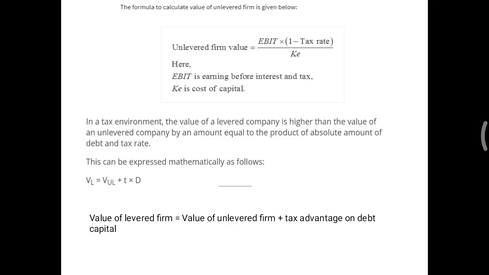Now we will go through the two formulas. Unlevered firm: EBIT into 1 minus T upon KE. Unlevered firm means a company which has not taken any loan, they have only equity in the capital structure. EBIT into 1 minus T upon KE, this you have to remember. Second, VL equals VUL plus T into D. Value of levered firm is equal to value of unlevered firm plus T into D. T is tax rate and D is the debt amount. So always levered firm will have more value compared to unlevered firm.